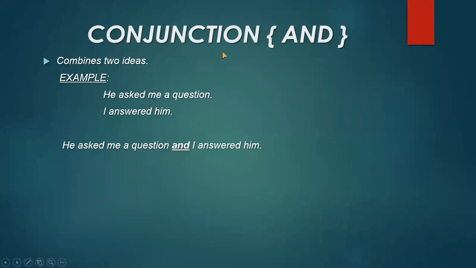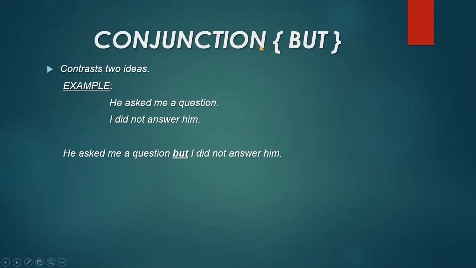Example is here. I have told you that conjunction is a word which is used to join two sentences. So I have two sentences here. He asked me a question. The second sentence is I answered him. When I want to join these two sentences by using a conjunction and, I join in the way that he asked me a question and I answered him. We have done the punctuations, and you should remember that I is the only pronoun which is used in capital form anywhere in the sentence. So please remember that I have placed the capital I here because it is used in capital form anywhere.